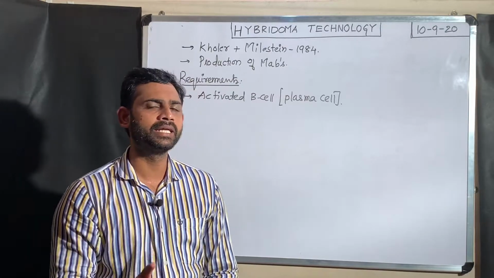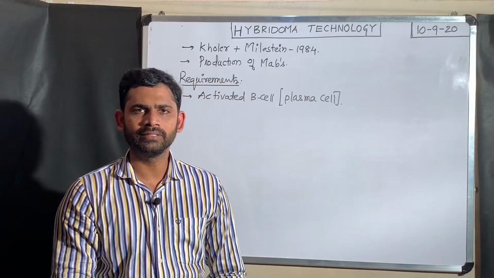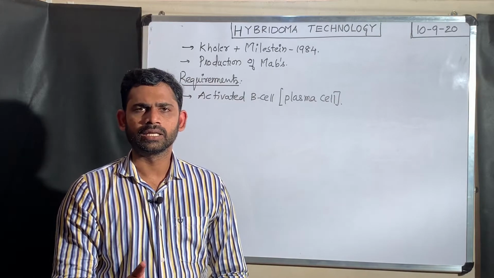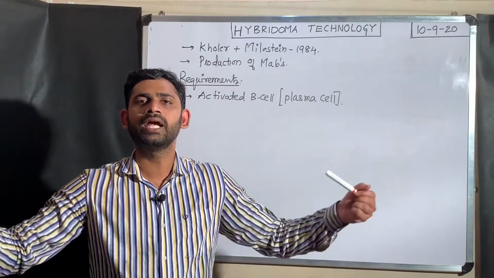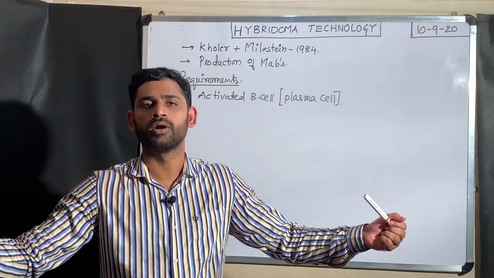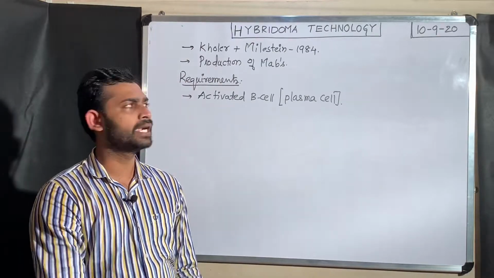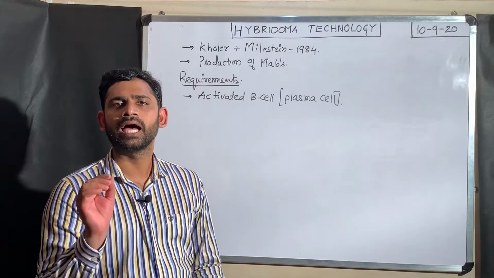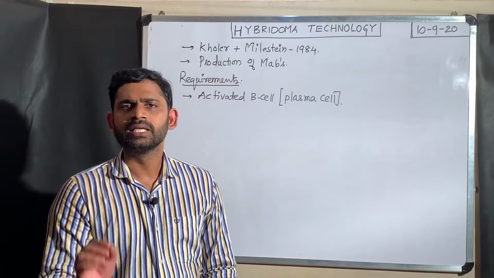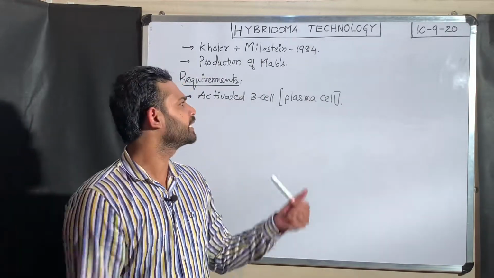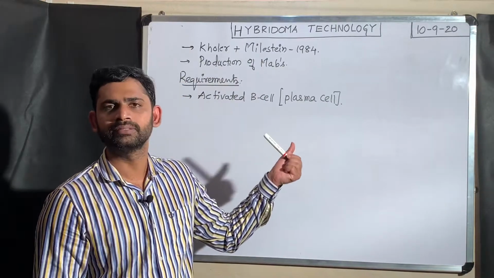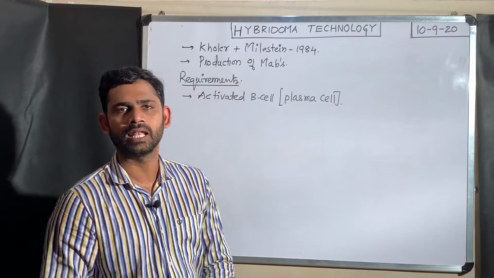Indirectly, this activated B cell is responsible for production of the required or desired monoclonal antibodies. That is called an activated B cell or plasma cell.